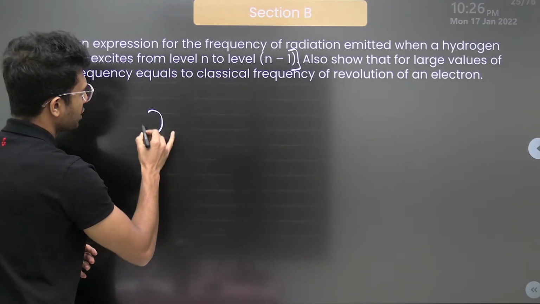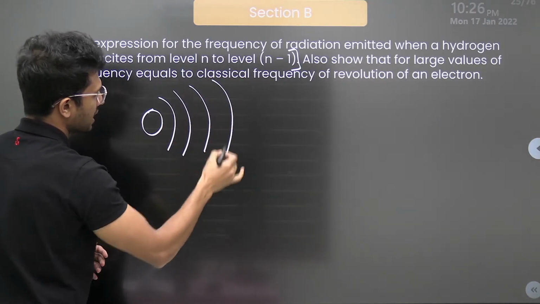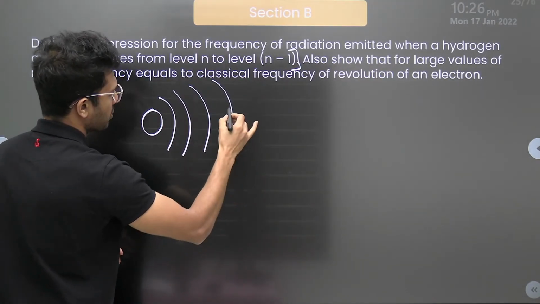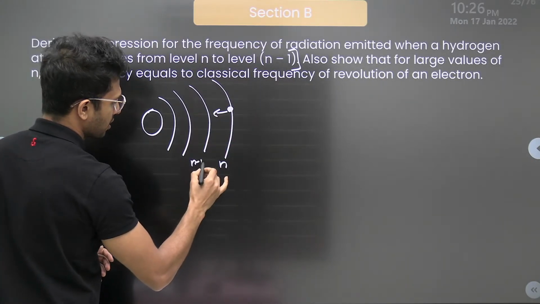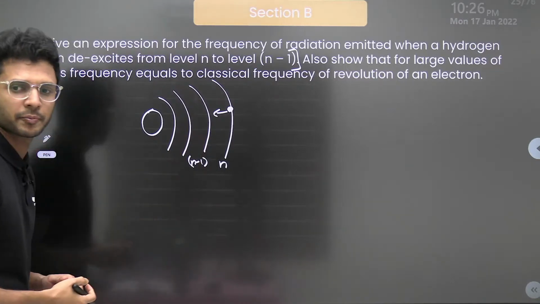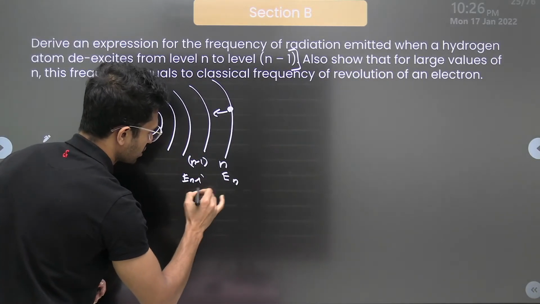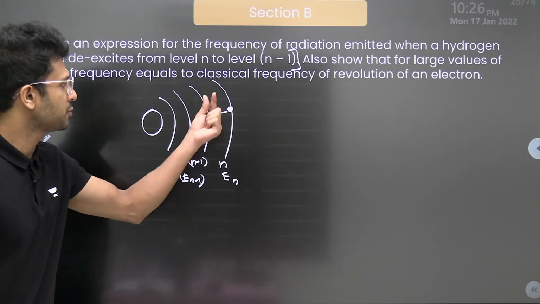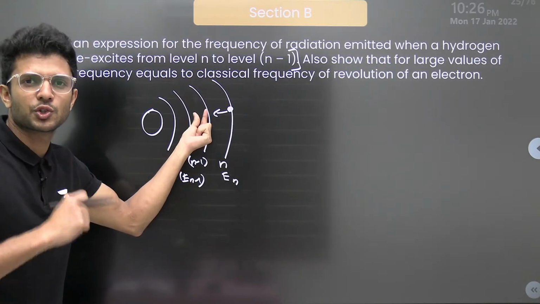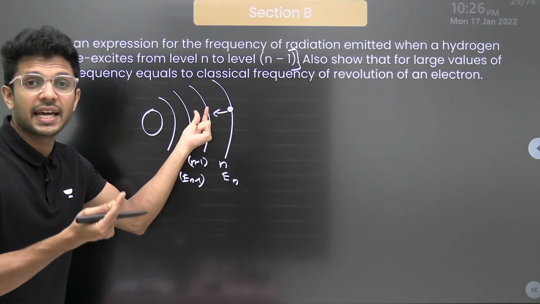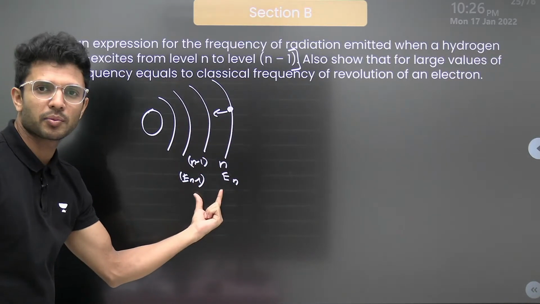Now here we have the nucleus of hydrogen. Then these are the orbits around it. Initially, the electron is in the nth orbit, and it is jumping from the nth orbit to the n-1 orbit. The energy of this orbit we call En, and this one E(n-1). When an electron jumps from a higher energy orbit to a lower energy orbit, it will be emitting electromagnetic waves, and the energy of the electromagnetic waves will be equal to the difference in energy of the orbits.